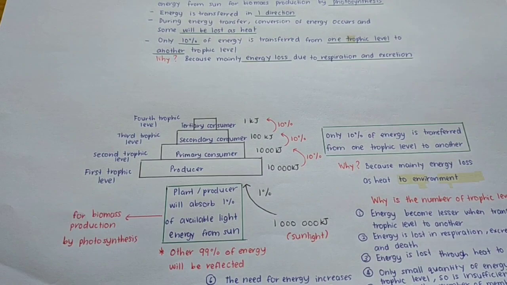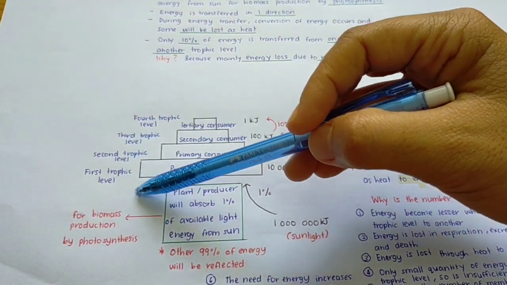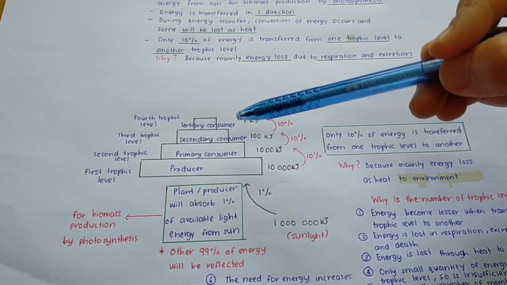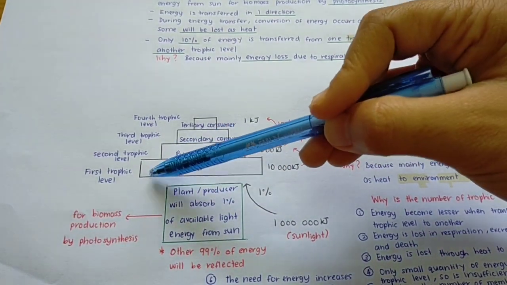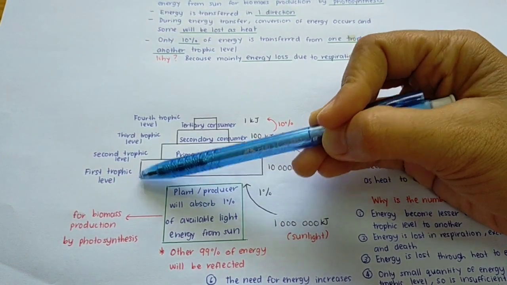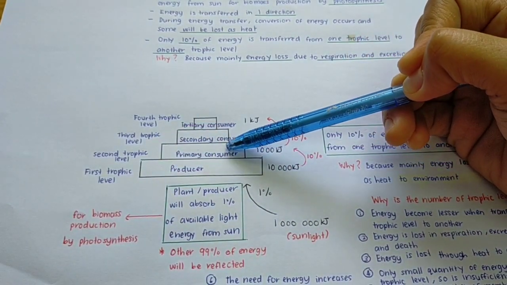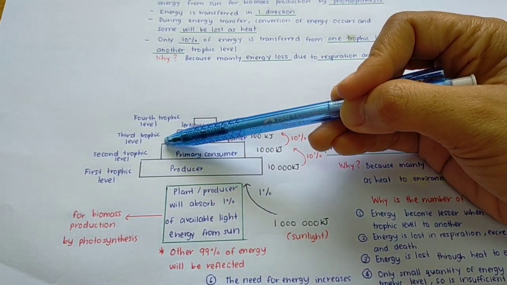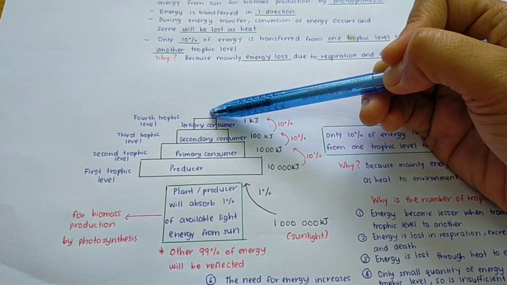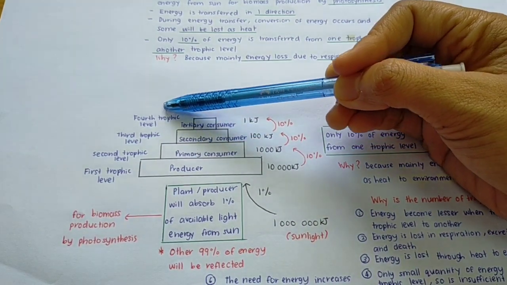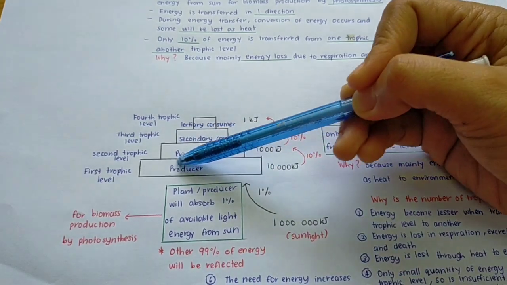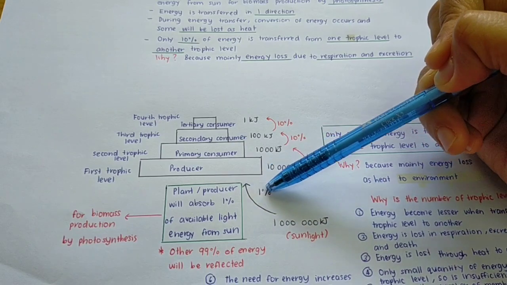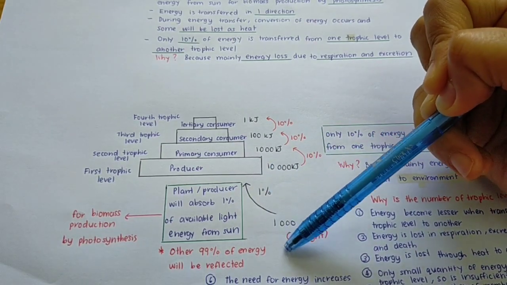I will explain based on this trophic level. This is the pyramid of energy. It starts with the producer, located at the first trophic level. Next is the primary consumer at the second trophic level. This is the secondary consumer located at the third trophic level. The last one is the tertiary consumer located at the fourth trophic level. Remember, the producer will capture around 1% of light energy from the sunlight.